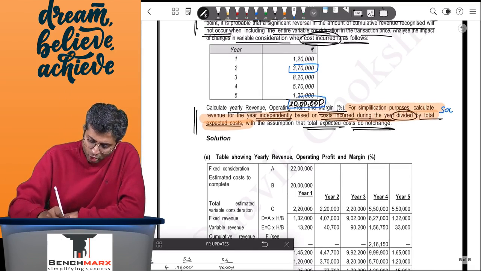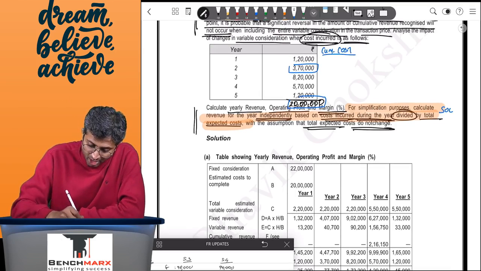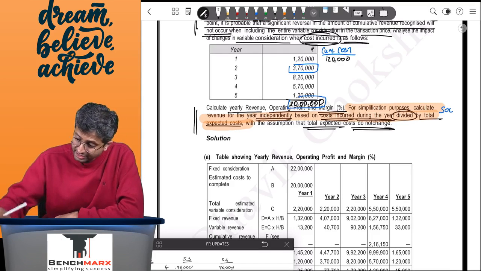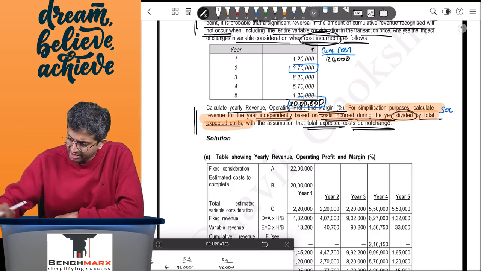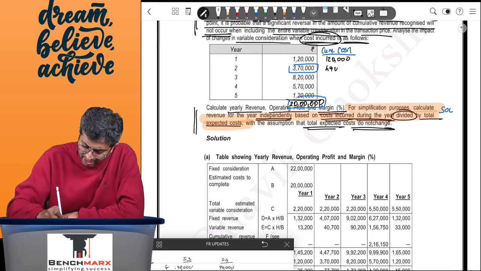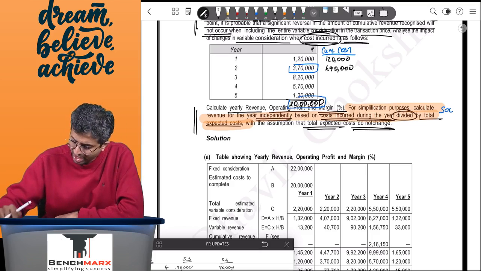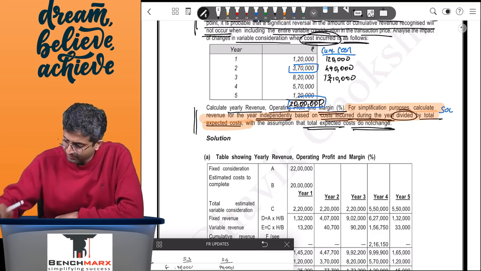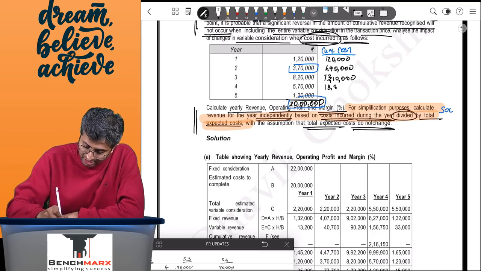So if I were to do the solution from a slightly longer method, what is the cumulative cost incurred? The cumulative cost incurred in the first year is 1,20,000. In the second year is 1,20,000 plus 3,70,000, I guess this is 4,90,000. In the third year, to this you add 8,20,000 and hence this is 13,10,000. In the fourth year, you add 5,70,000, which comes to 18,80,000, and then in the last year you add 1,20,000 and hence this comes to 20 lakhs.